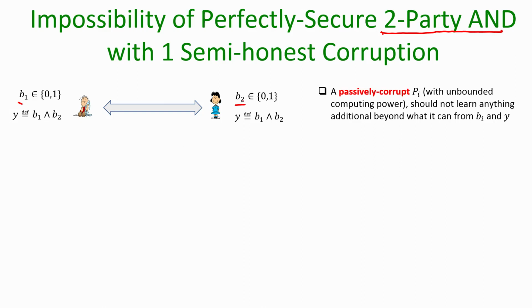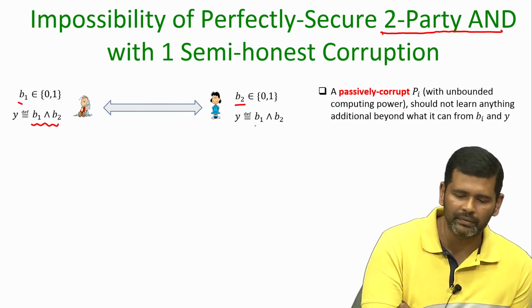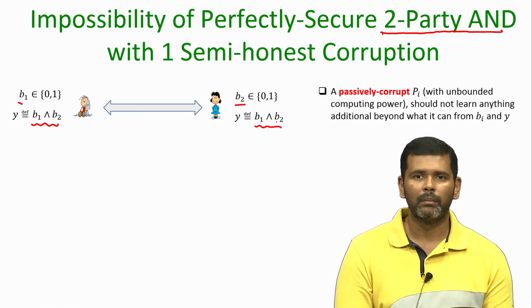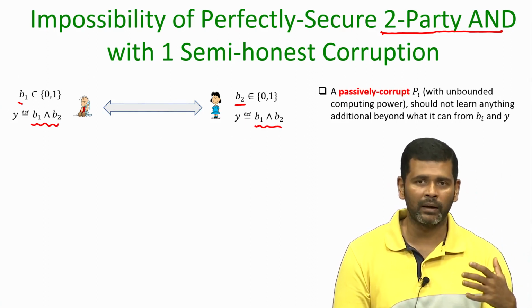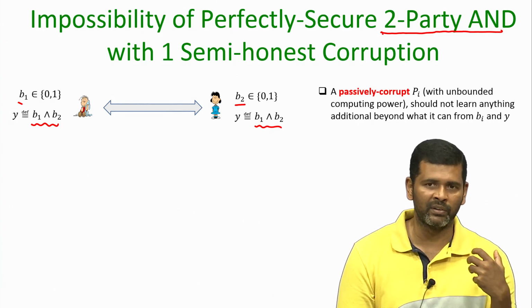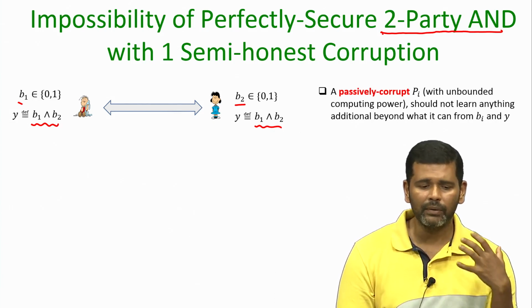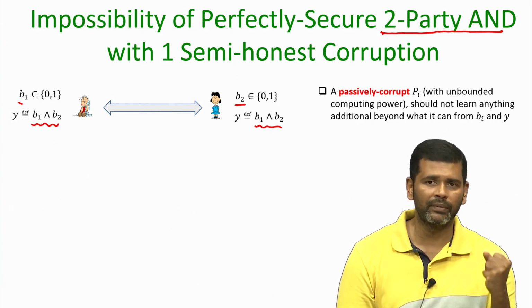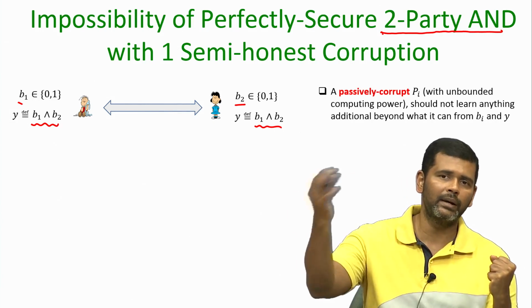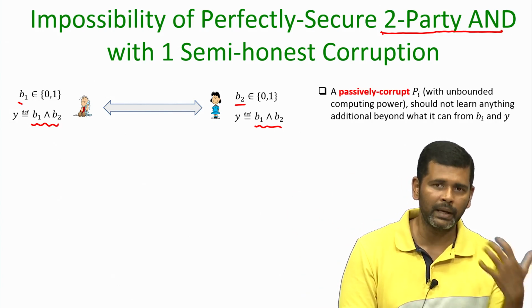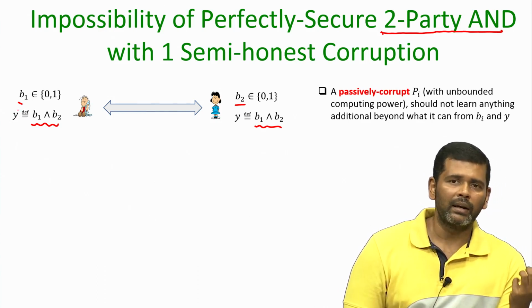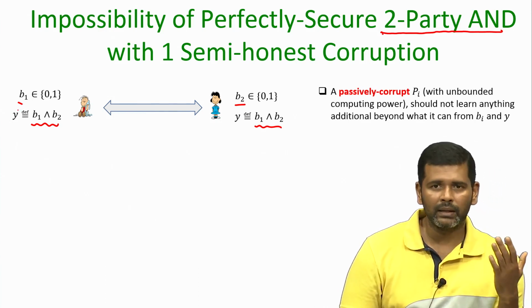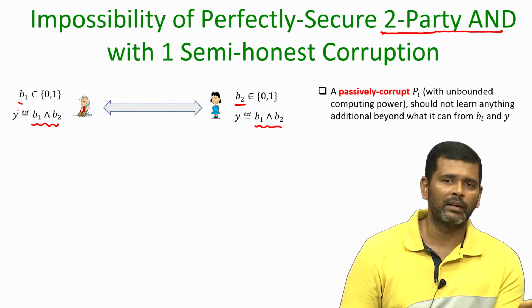We require a method which allows the parties to finally learn the AND of their respective bits, but in this process, one of these two parties could be corrupt, controlled by a computationally unbounded adversary. We want the protocol to ensure that the view of the corrupt party should be independent of the other party's input. Namely, through the function output and the input of the corrupt party, nothing additional should be revealed about the other party's input.